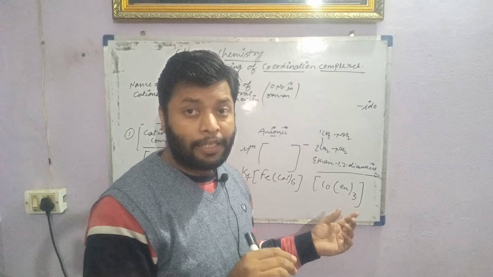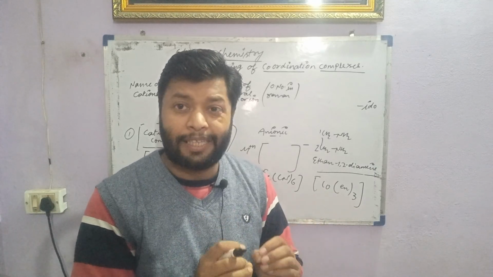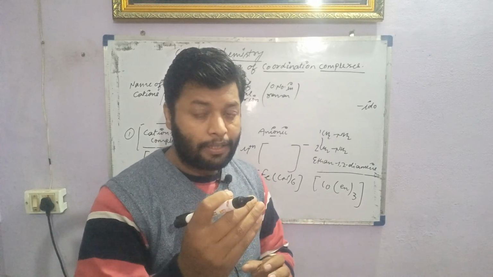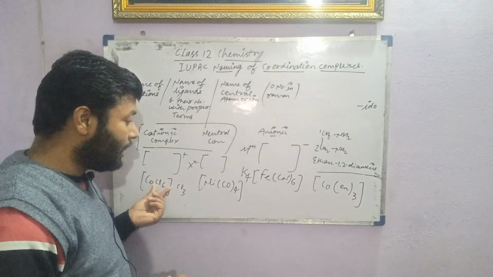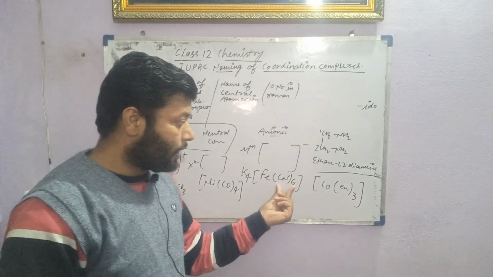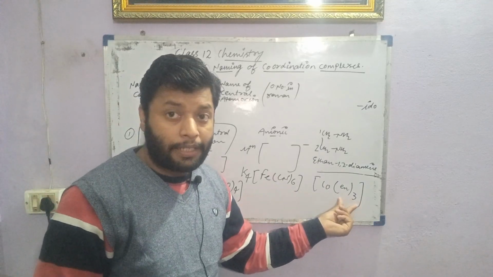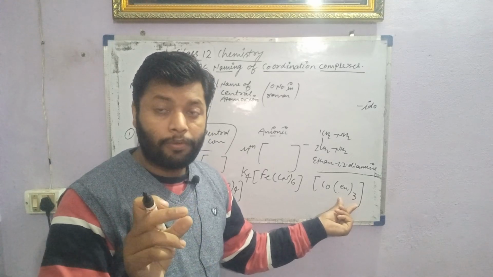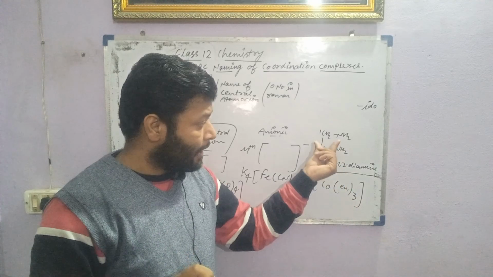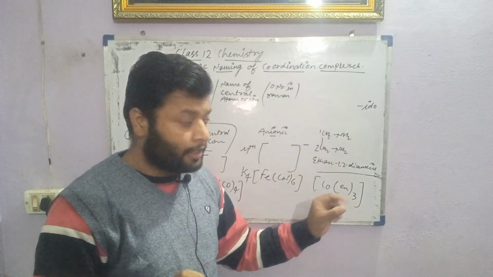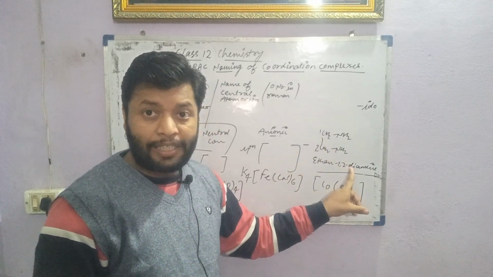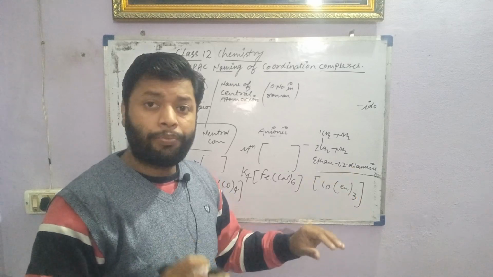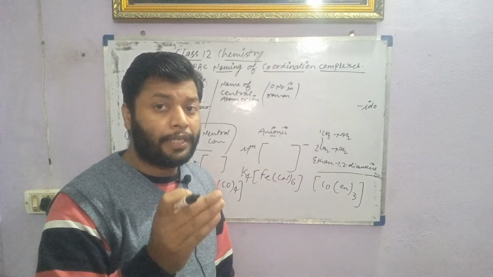So do we use the numeral prefix like tri, as we mentioned hexa, tetra? Can we write tri? No. Why? Because if the ligand already contains a numeral prefix like di, no further numeral prefix is used for that.